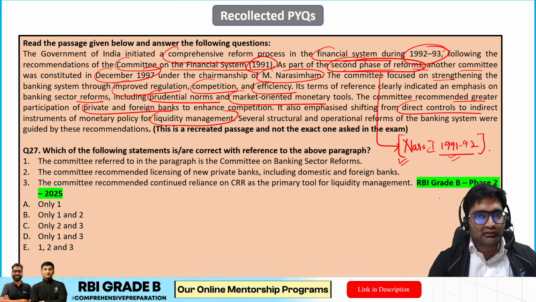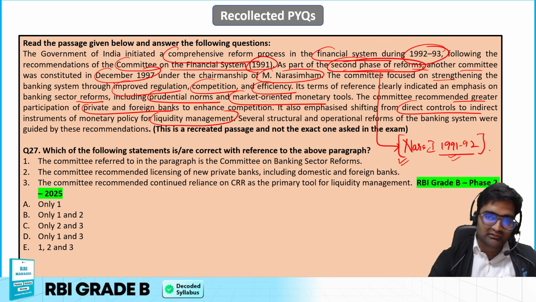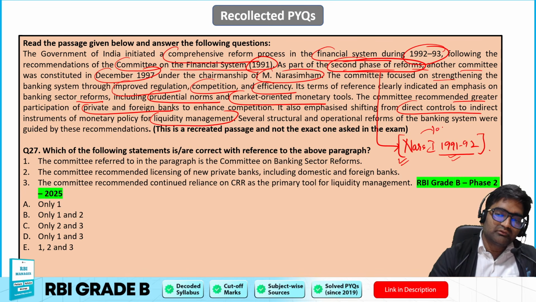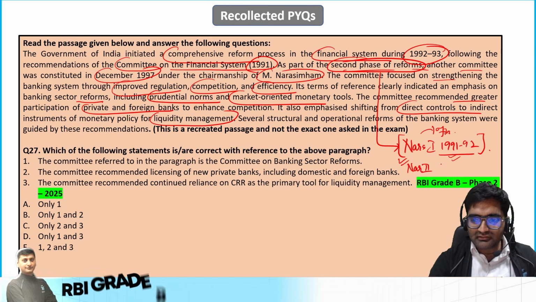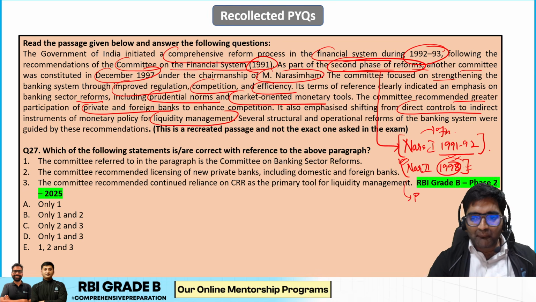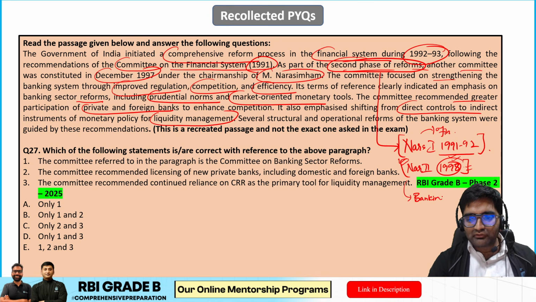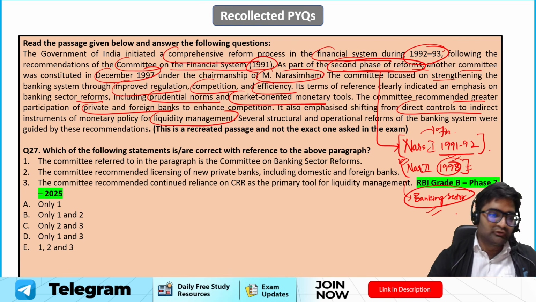M. Narasimhan is a former RBI governor, and under his chairmanship we came up with various committees. This committee recommended things related to the financial sector. Now, Narasimhan Committee 2 was again asked for some recommendations, and this second committee recommended very specifically with respect to the banking sector. Banking sector reforms were the reason this committee was established. Please remember that. The committee referred to in the paragraph is the Committee on Banking Sector Reforms.